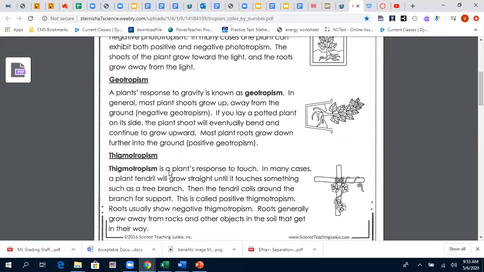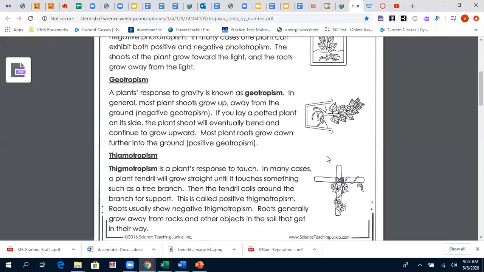Okay, so thigmotropism is a plant's response to touch. In many cases, a plant's tendril, that means these vines, will go straight until it touches something such as a tree branch. Then the tendrils coil around the branches for support. This is called positive thigmotropism. So whenever the plants are reacting to touch, it is called thigmotropism.